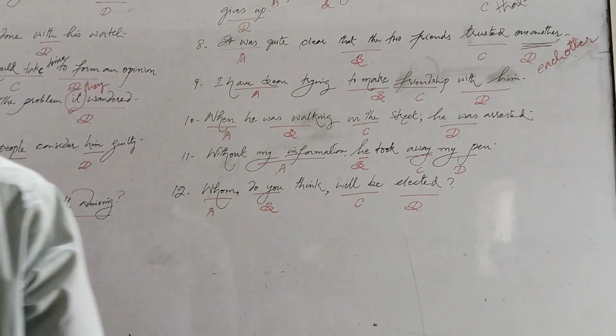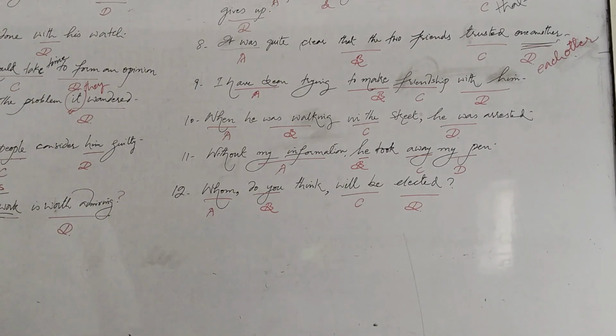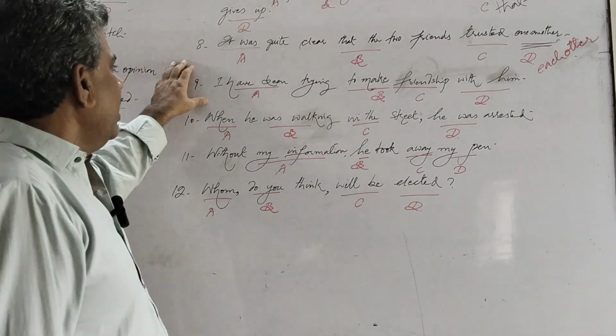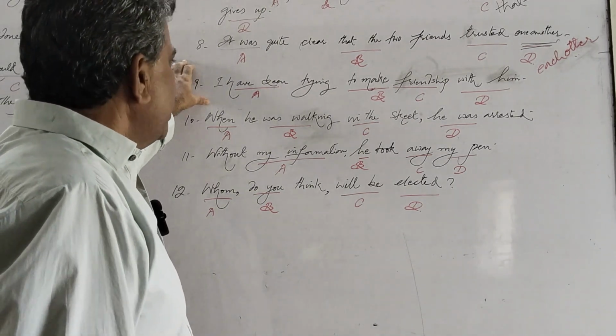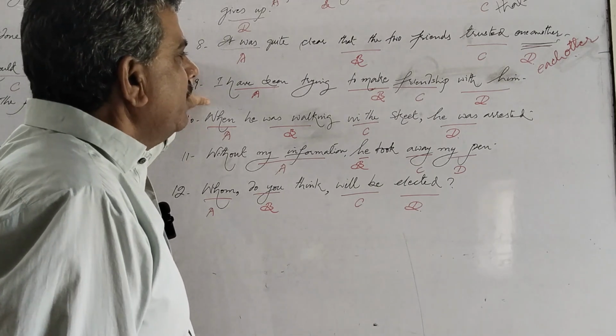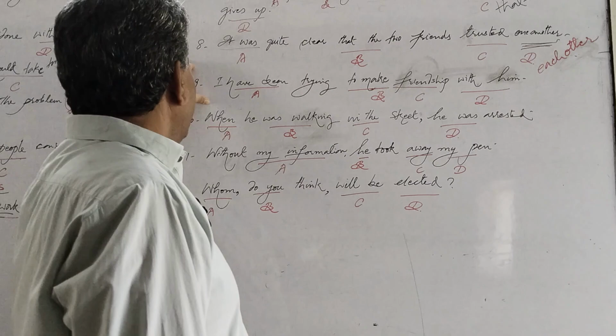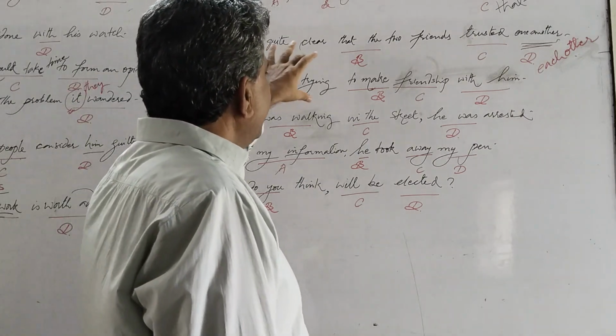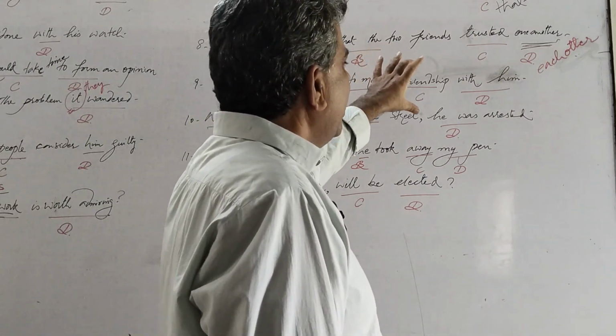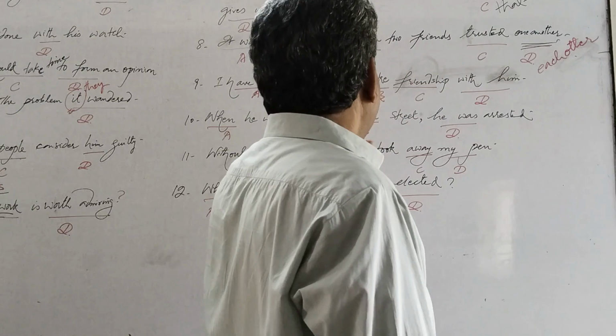In the ninth sentence, I have been trying to make friendship with him. We have four options there. A is having, B is to make, C is friendship, and D is with him.